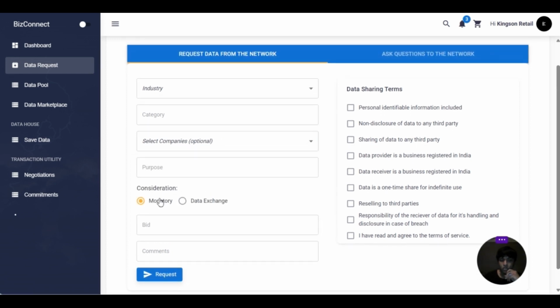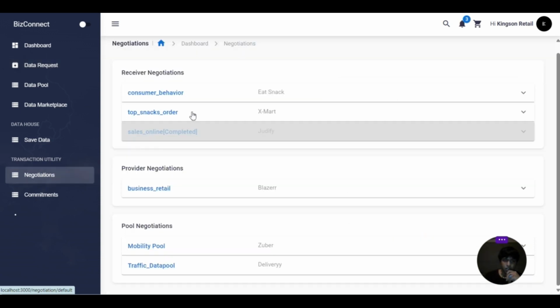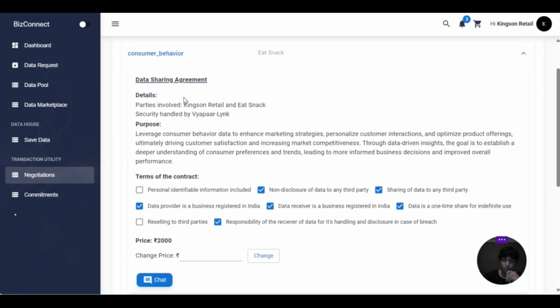Then you can decide what kind of return you want to give to a provider, that is a monetary return or a data exchange. And then you can decide on the contract that you want. So we have tried to develop a smart contract system where you can decide your terms, and then with these terms and this bid that you have provided, you can go and negotiate. When someone accepts your request, it goes to negotiations, and then you can view your negotiations before you exchange your data for money or for another data or for free.